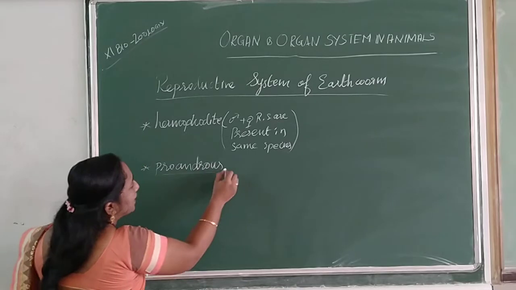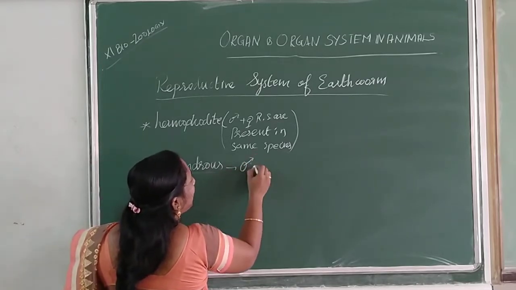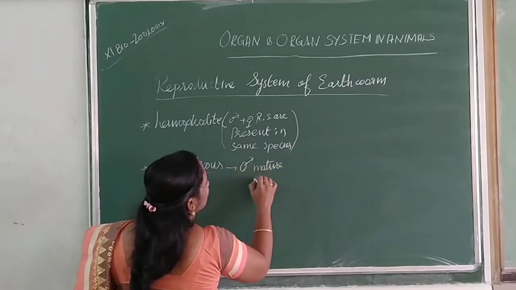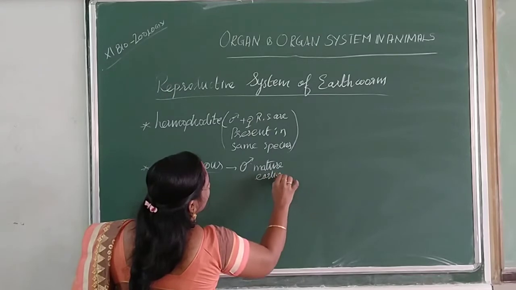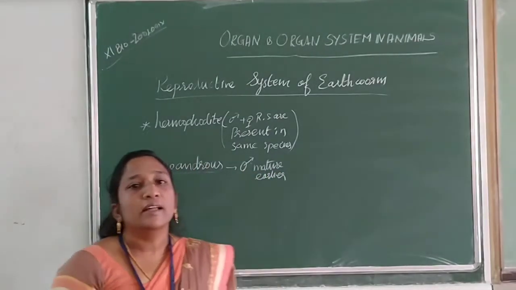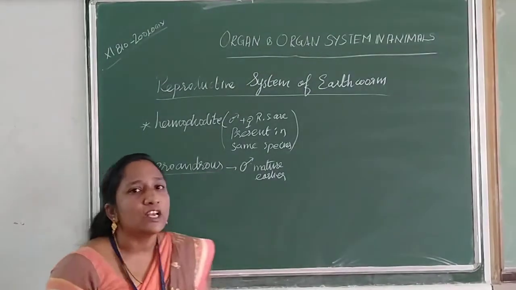What is meant by protandrous? The male reproductive organ gets matured earlier and it produces gametes, then the female. So it is called protandrous.